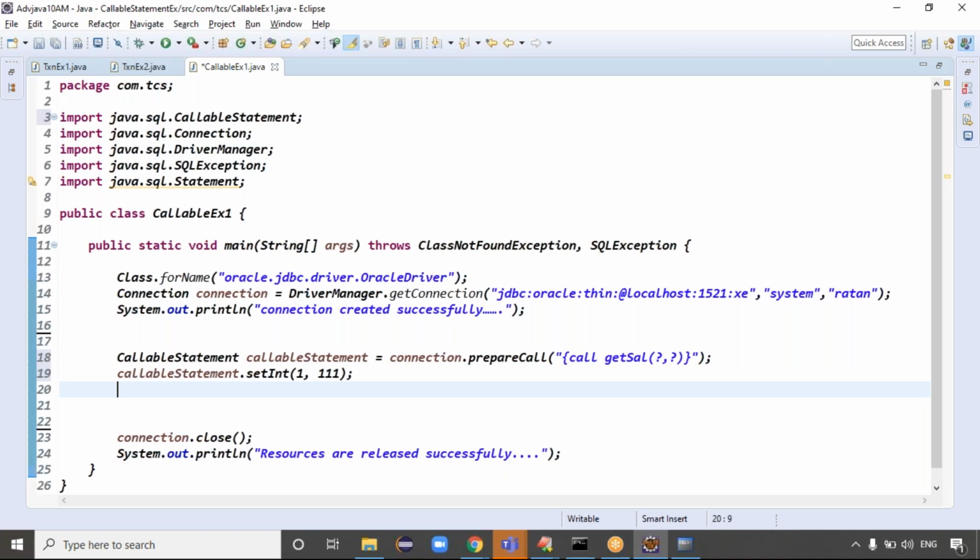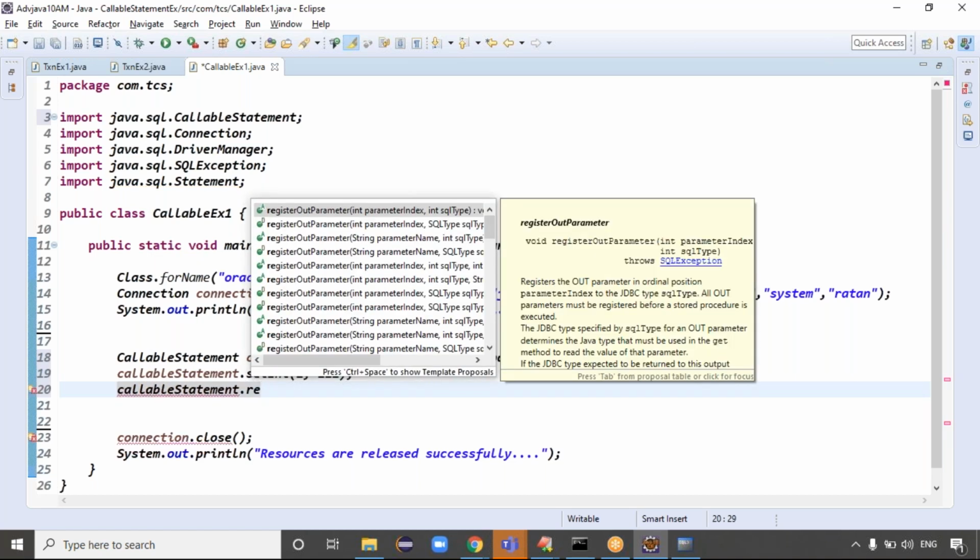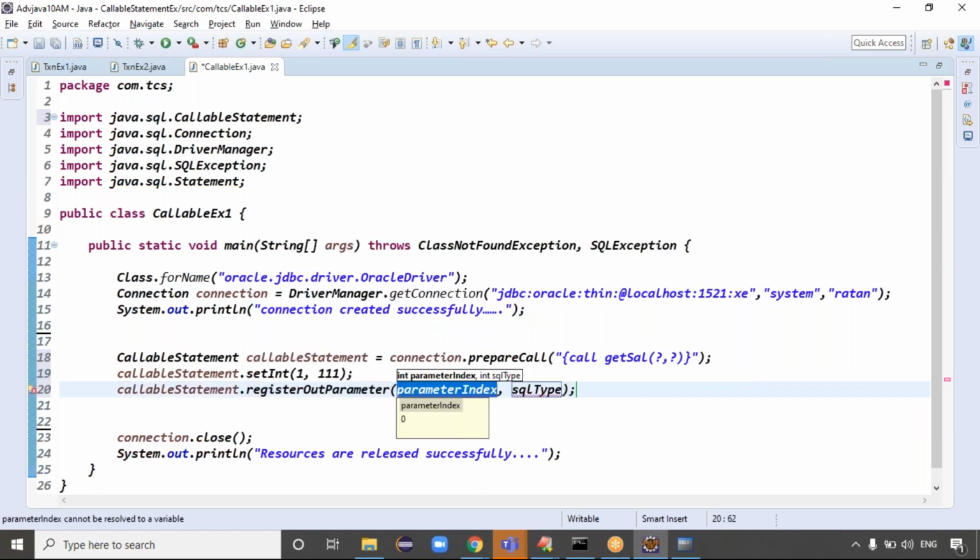Callable statement.registerOutParameter. Which parameter is the output parameter? The second parameter is the output parameter. And what type of output do you want to take?